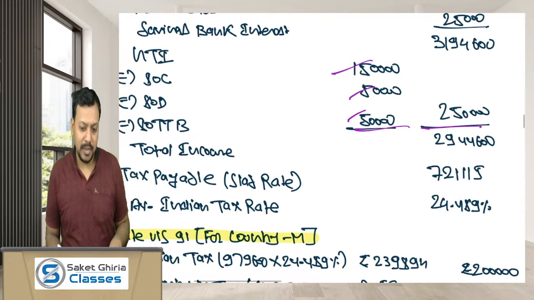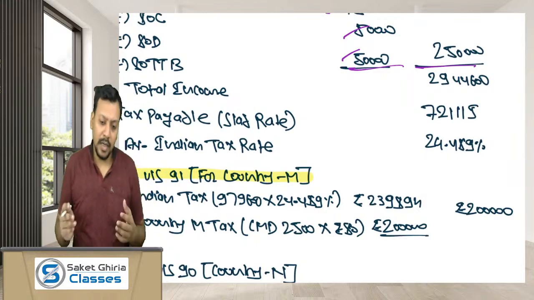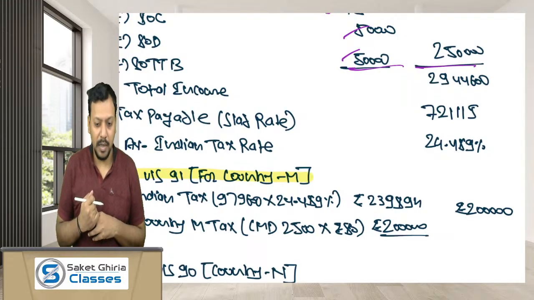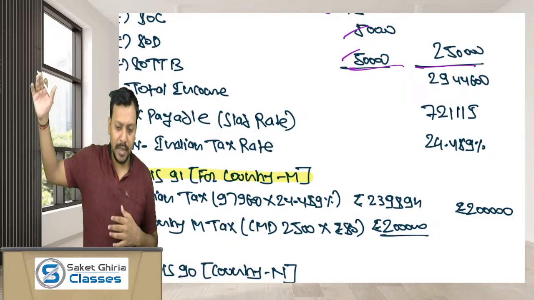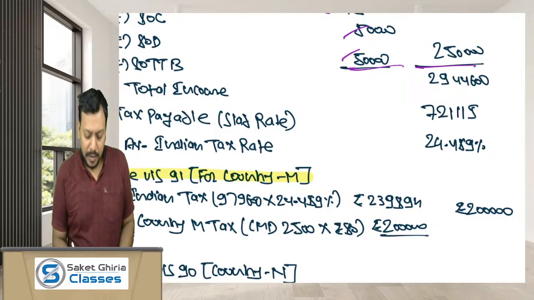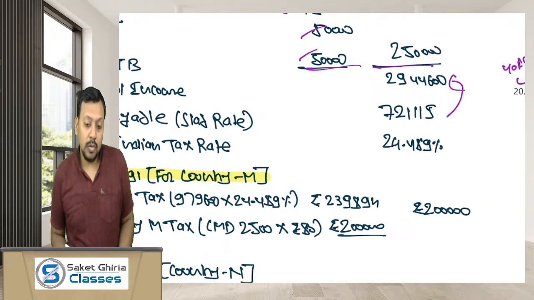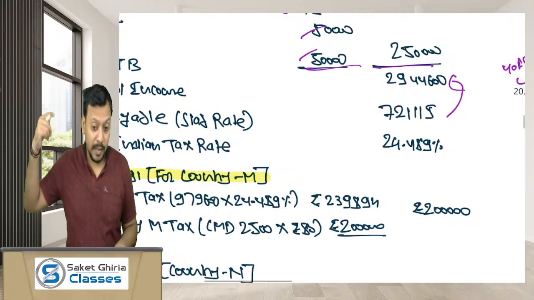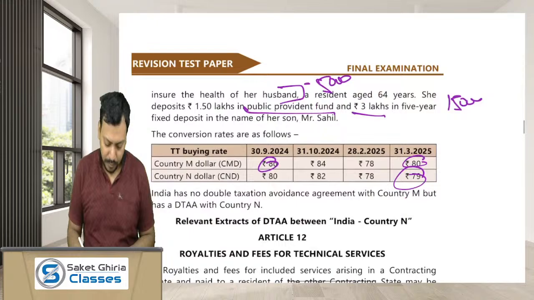29,44,600, and the tax as per slab rate will be 7,21,115. Here the rebate under section 91 as well as the relief under section 90 is available. So the relief and rebate will be the lower of the Indian tax and the tax of the foreign country. The Indian rate is 24.489%. So first let's talk about the rebate or relief under section 91. Section 91 applies to country M, because India doesn't have a DTAA with country M.